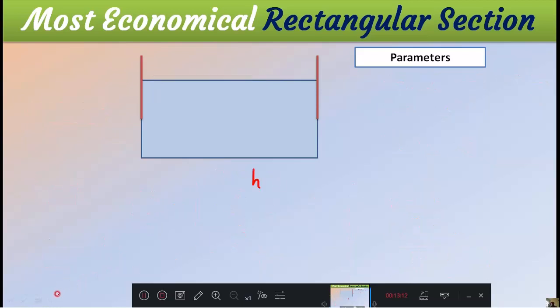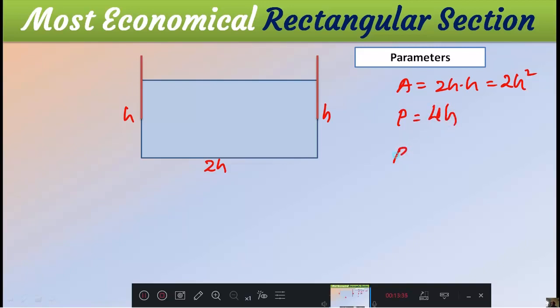Considering this, you can go ahead like this: this is 2H and this is H. Now I am writing the most economical rectangular section. Then your area becomes B into H, therefore 2H into H, which is 2H square. Perimeter is H plus 2H plus H, which is 4H. Then what is your hydraulic mean radius? A by P. Area is 2H square, perimeter is 4H, therefore the 2s cancel, and H by 2 is the hydraulic mean radius.